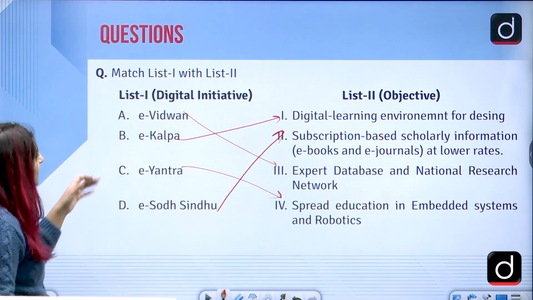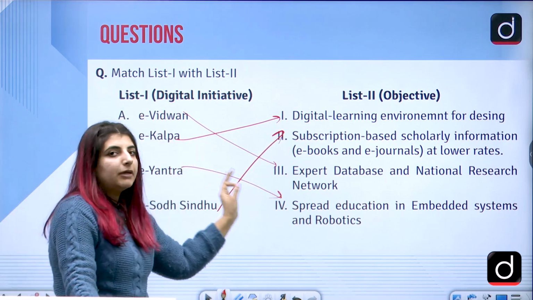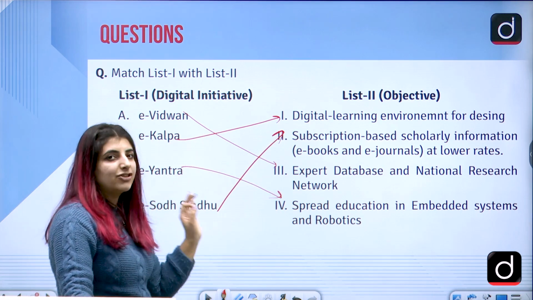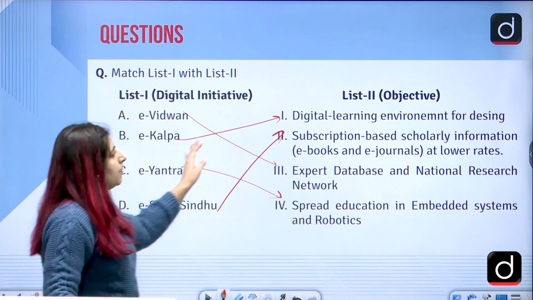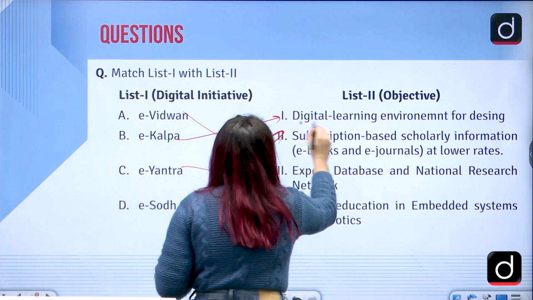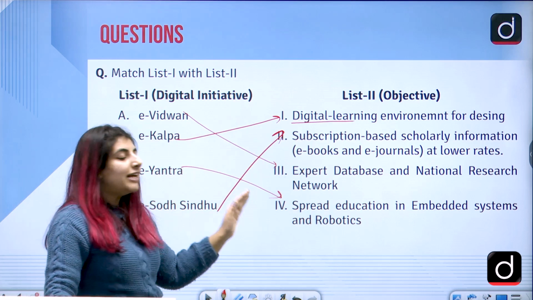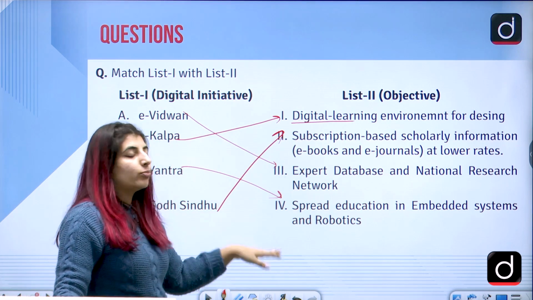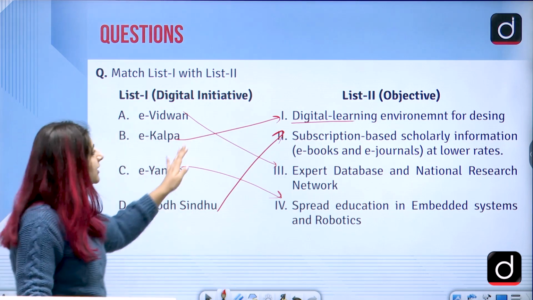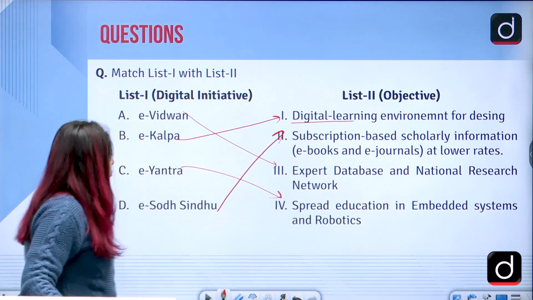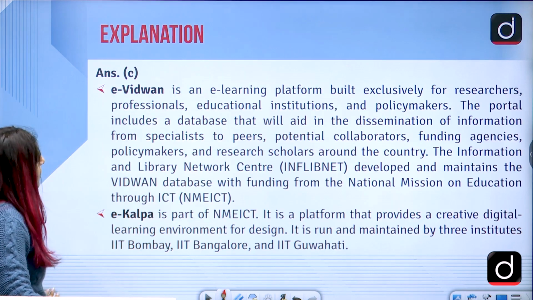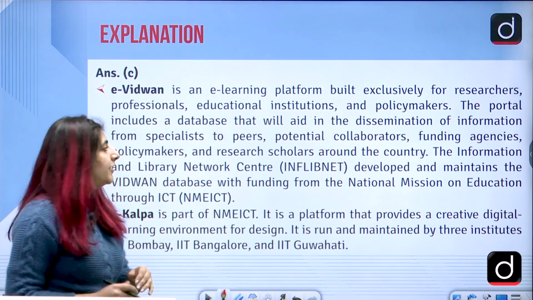So first of all, let's see E-Vidwan, Expert Database and National Research Network. eCulp is a digital learning environment for designing something. E-Yantra spreads education in embedded systems and robotics, and E-Shodh Sindhu is used for subscription-based scholarly information or e-resources. Let's read what we have here.